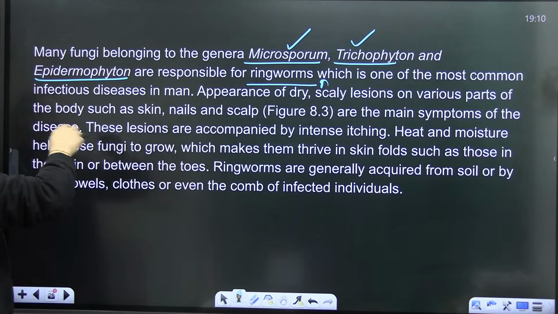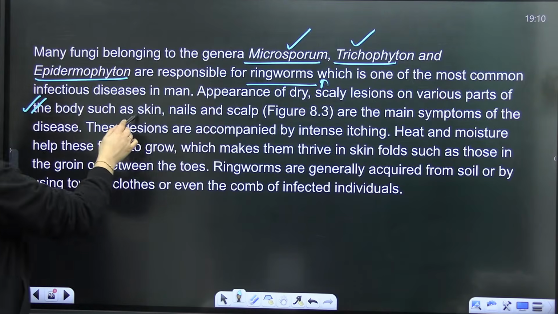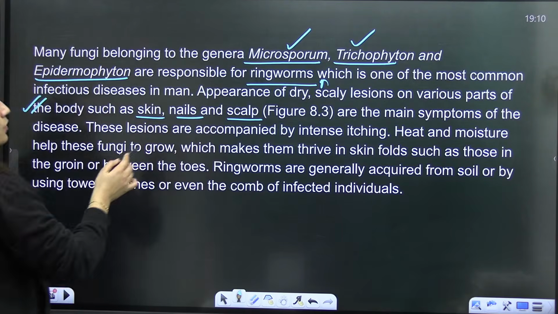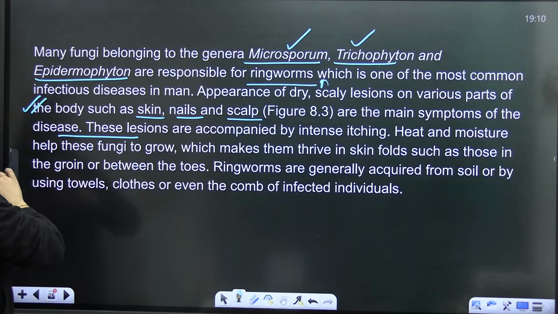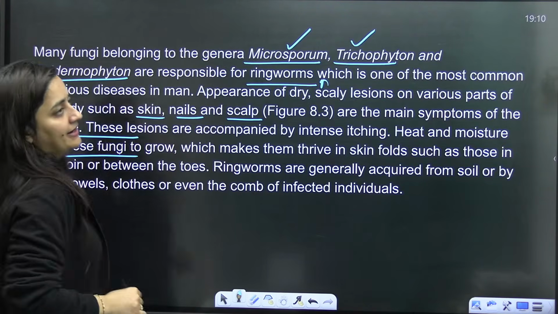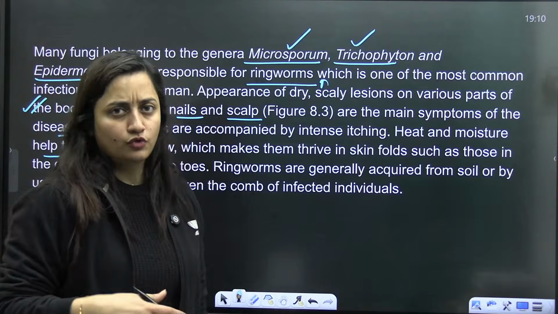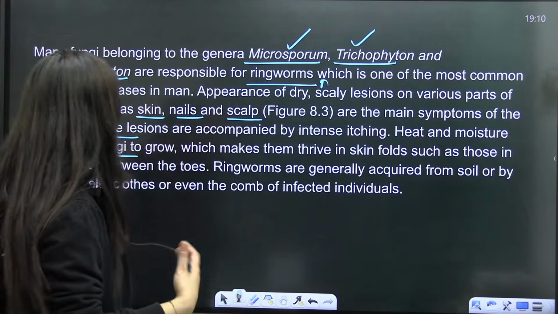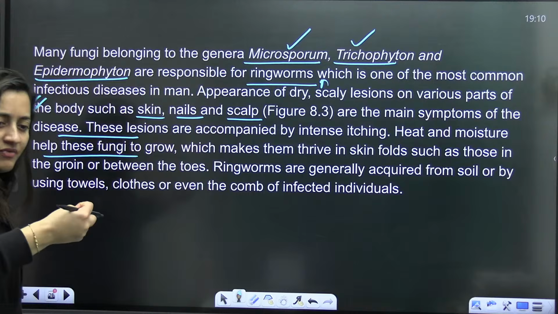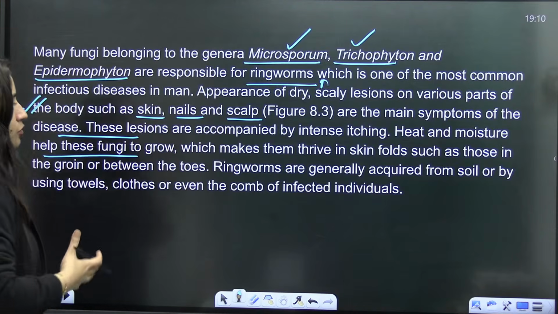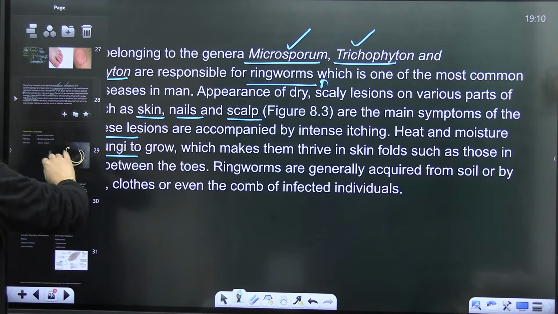So scaly lesions will be there on various body parts, mainly skin, nails and the scalp. Itching will be there, students. Heat and moisture are very important for the fungi to grow. So those who sweat a lot and wear very tight shoes are more prone to this.